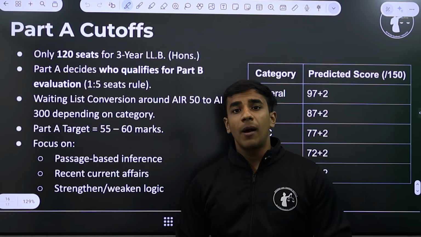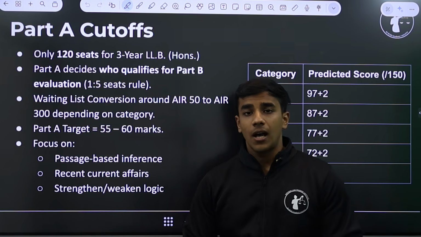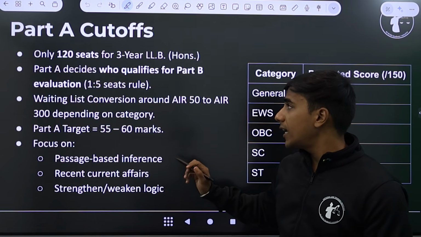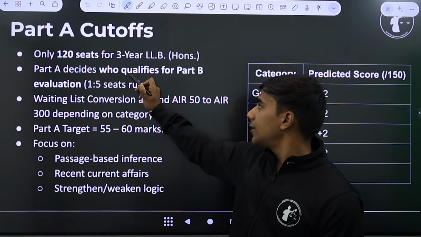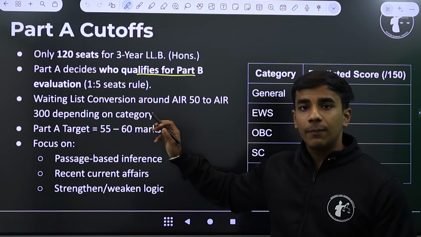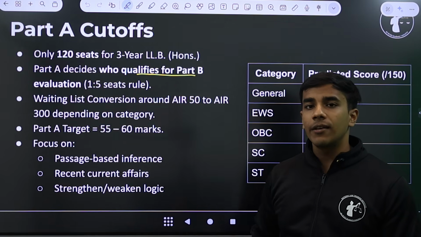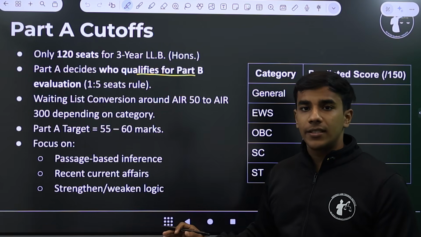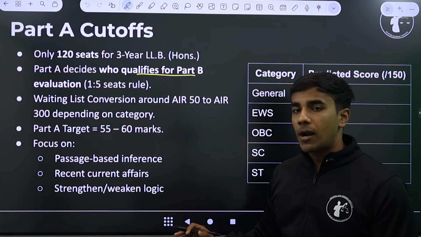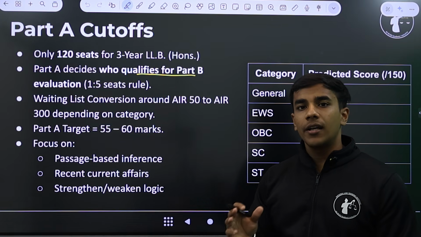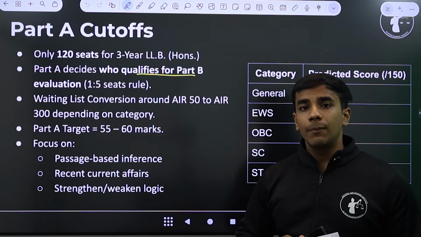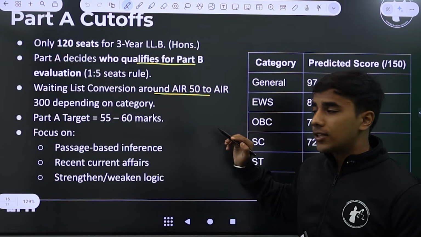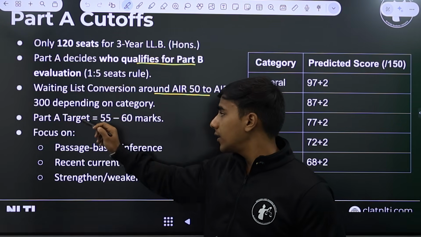Part A cutoffs. So a lot of you might want to know what the cutoffs are that we are looking at. So only 120 seats are there for the 3-year LLB cohort at NLS. Part A decides who qualifies for Part B, because Part B evaluation is only done in the ratio of 1:5. That means only 120 into 5, that is 600 sheets will be evaluated for Part B. So if you're not in the top 600 based on your Part A score, your Part B will not be evaluated. Waiting list conversion, around AIR 50 for general category and AIR 300 for other categories.